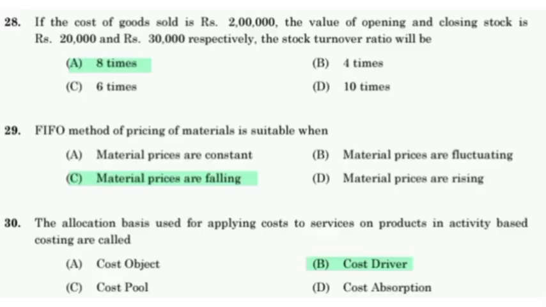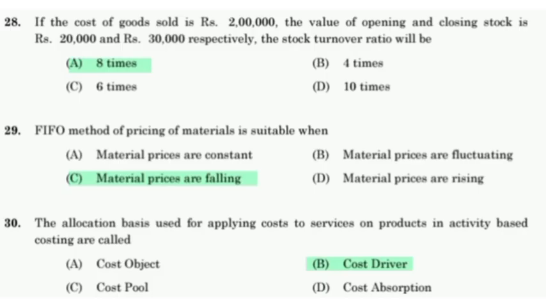If the cost of goods sold is 2 lakh, and the value of opening and closing stock is 20,000 and 30,000, the stock turnover will be 8 times. FIFO method of pricing of materials is suitable when material prices are falling.